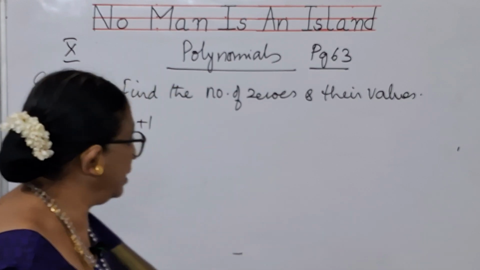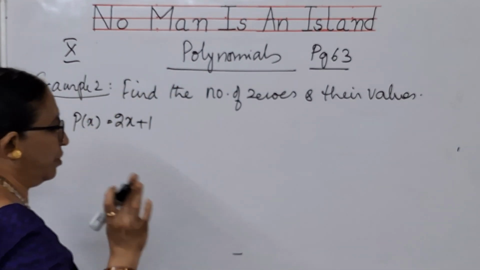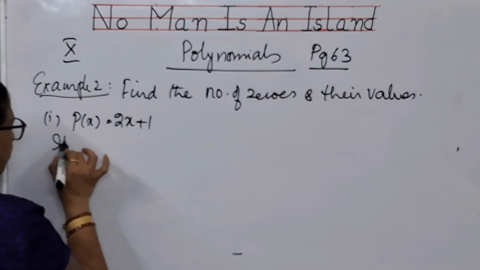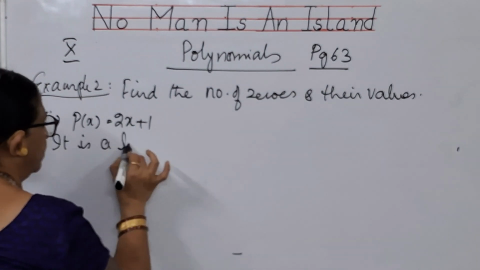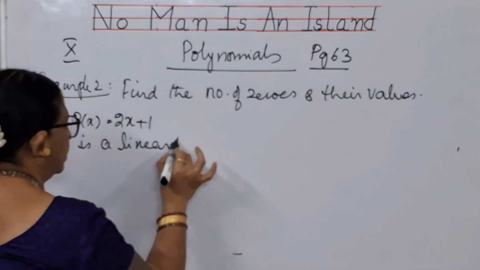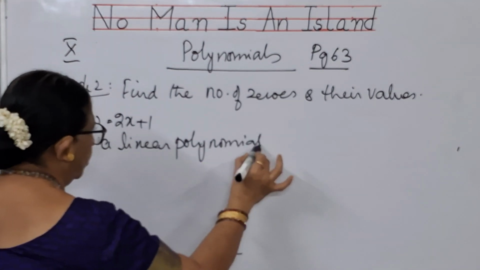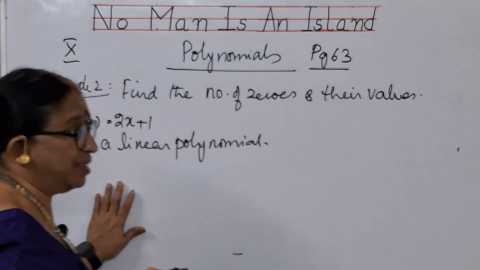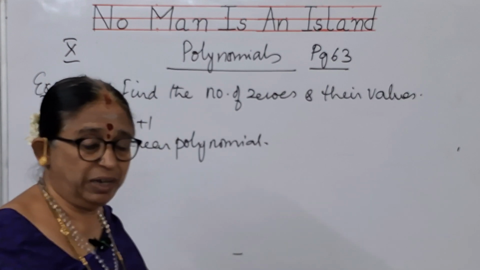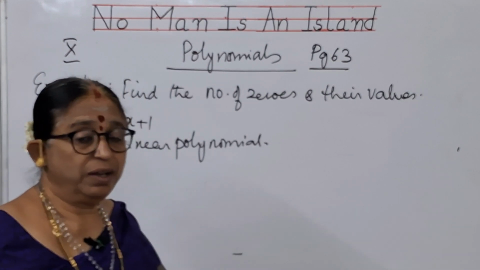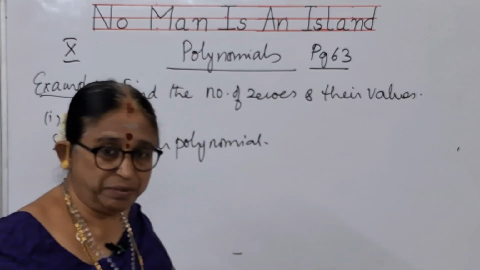So now let us see. The given one is having power 1. Power 1 means what type of polynomial, children? It is a linear polynomial. Linear in the sense I told you. Even I have shown you in the graph also. Linear means you will get a straight line.